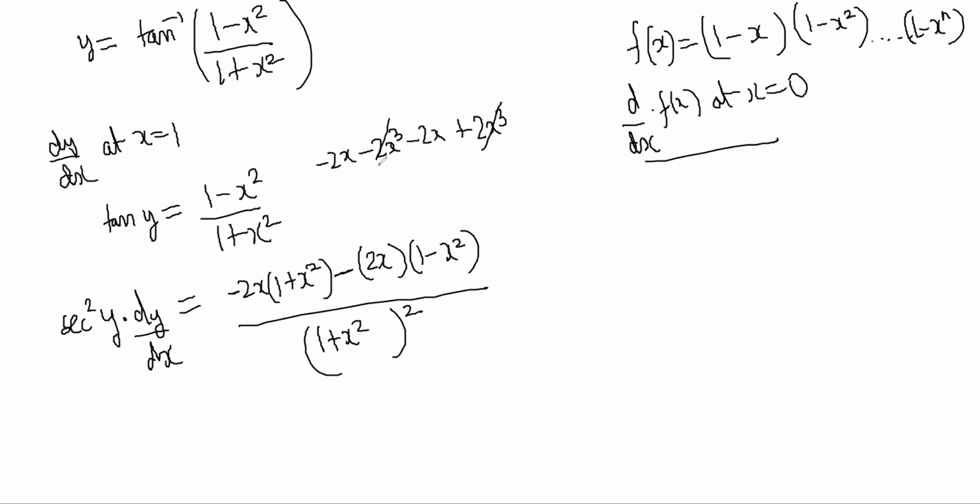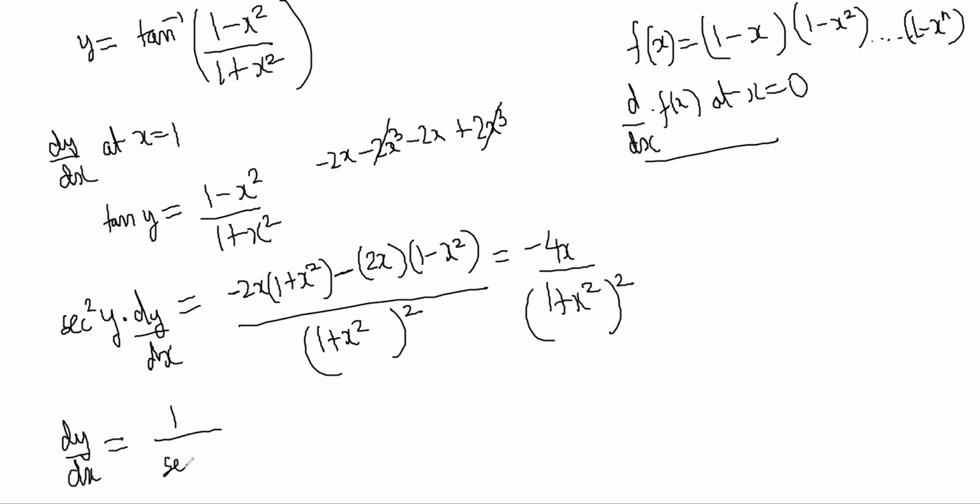So you got minus 4x by (1 plus x square) whole square. And dy by dx is equal to 1 by secant square y, into minus 4x by (1 plus x square) whole square.